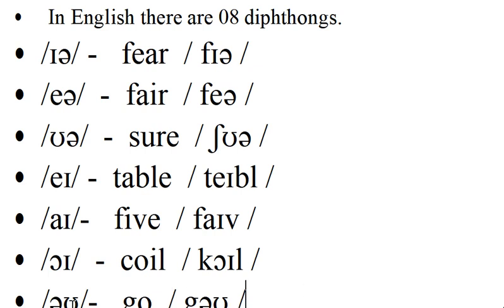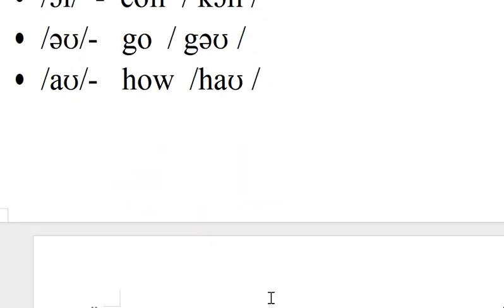This is the O sound, A plus O: go, no, so. Next, this is ow, as in how. Like this, we are finding the sounds here.